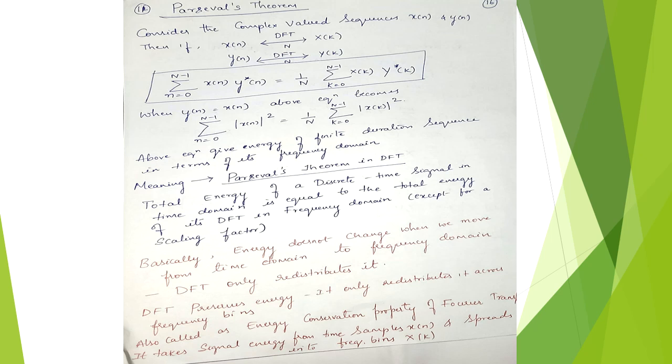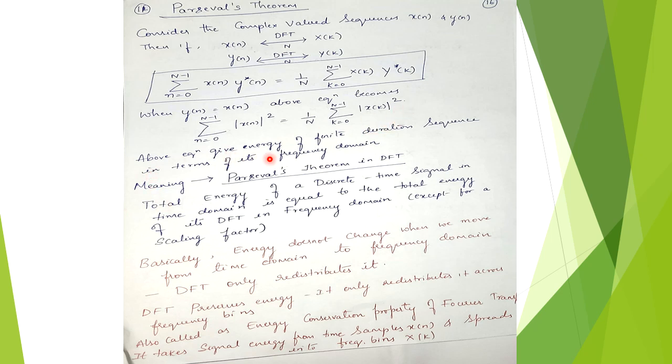So here if x of n is equal to y of n, the above equation becomes summation of n equal to 0 to N minus 1 magnitude square of x of n is equal to 1 by N summation of magnitude square of X of k.